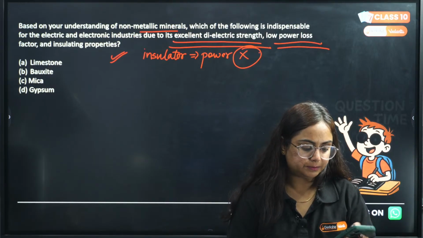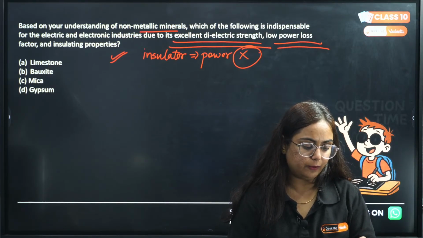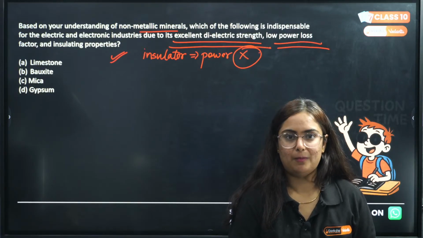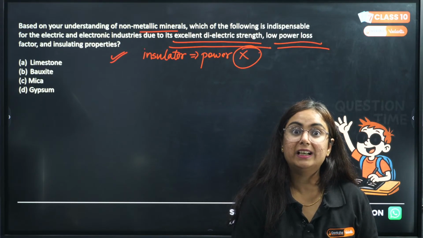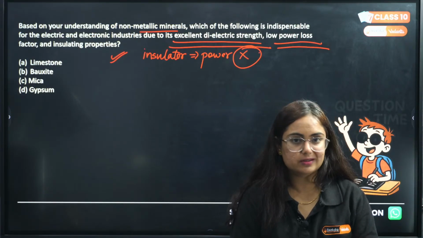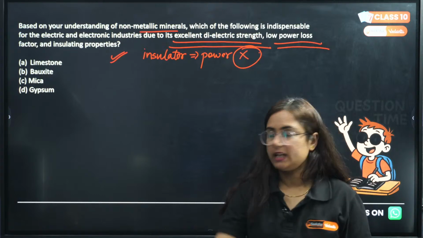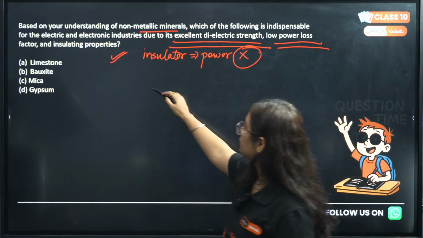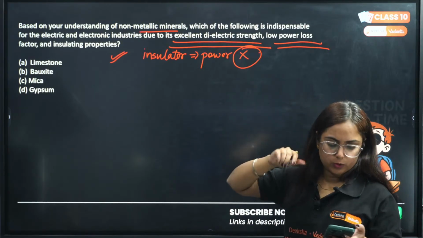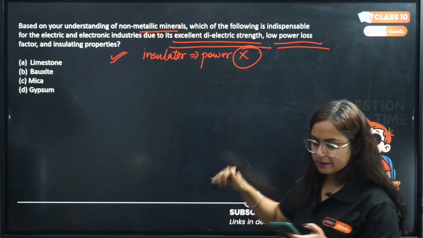Above the wood there lies a thin plate of mica which helps it get covered and look beautiful also, because it has variations in colors, right? And then it acts as an insulating property too. So mica is the correct option for that. Even I have seen it in switchboards too. I don't know about you, but I have seen it.